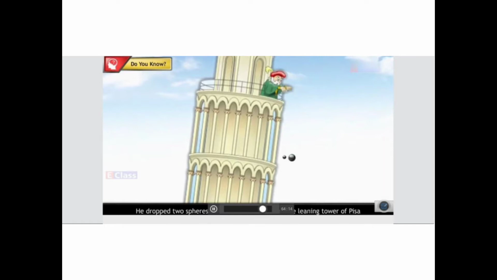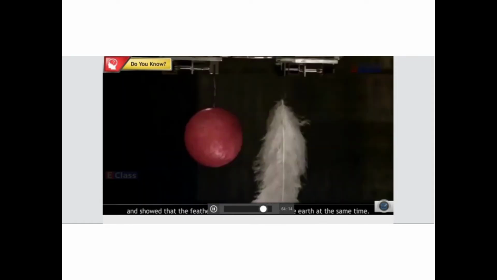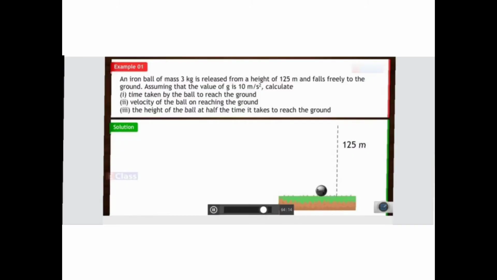Remember, if there is no other force acting on the bodies, then all bodies will reach the earth at the same time, whether it is a feather or a ball. Due to friction and other forces, we see that the ball falls first and then the feather. So remember, free fall is when you have only the gravitational force into consideration.